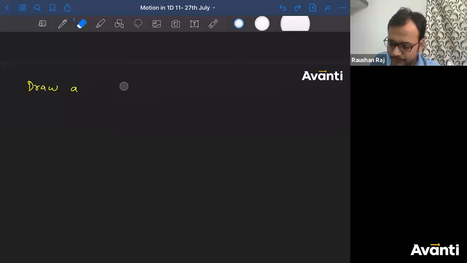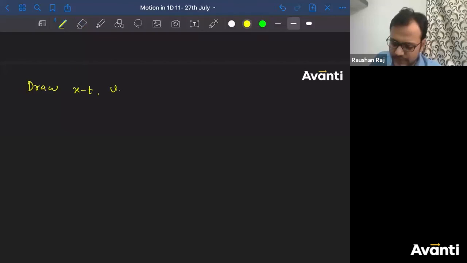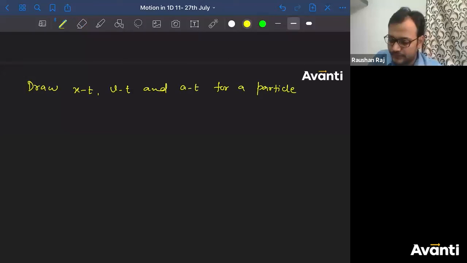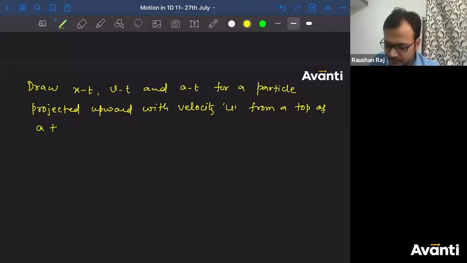Draw xt graph, vt graph and at graph for a particle projected upward with velocity u from the top of a tower of height h.